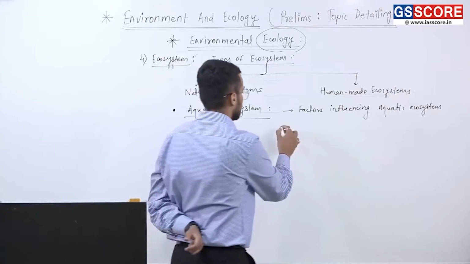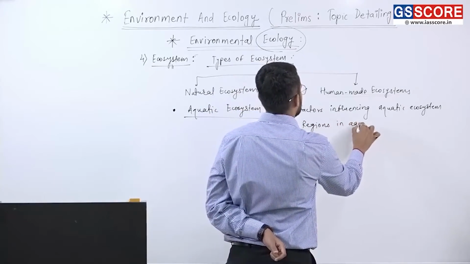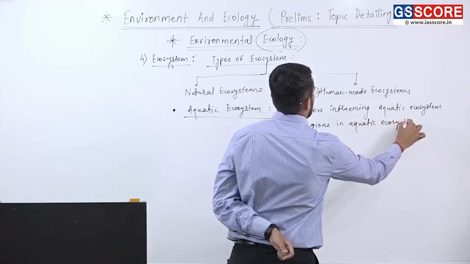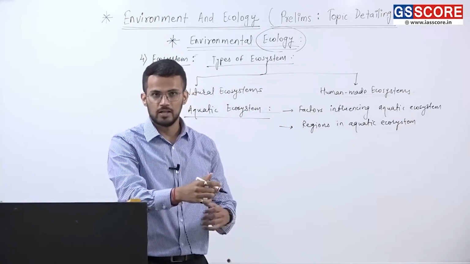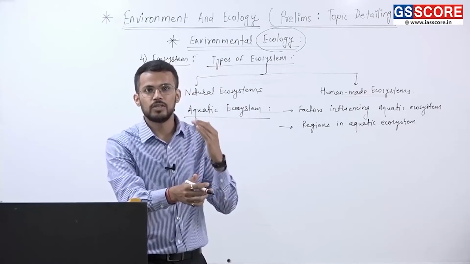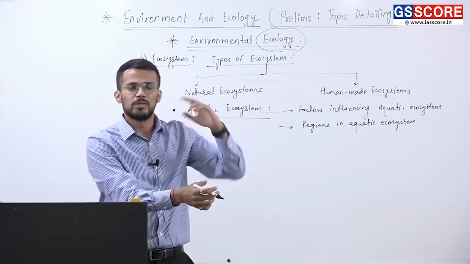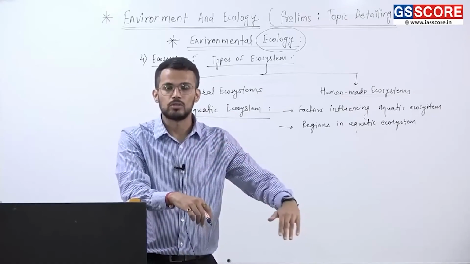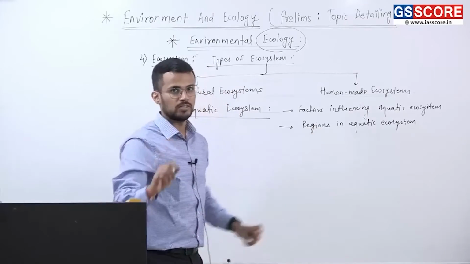Fine. Then there are different regions in aquatic ecosystem. For example, we have regions like neritic habitat or continental shelf habitat, and also open oceanic habitat. Then vertically we have pelagic level, which can further be classified into epipelagic, mesopelagic, bathypelagic, abyssopelagic, hadopelagic, etc. And at the bottom we have benthic level.